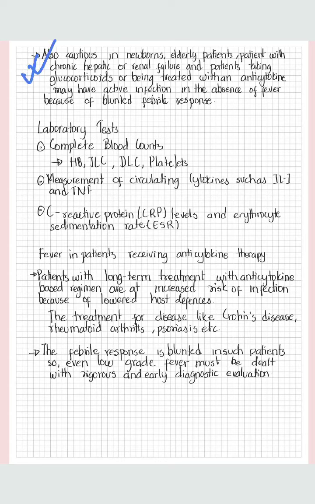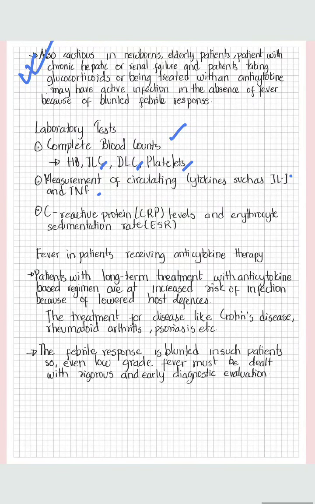Now, the laboratory tests include complete blood counts such as hemoglobin count, TLC, DLC, platelet count, and measurement of cytokines such as interleukin 1 and TNF. These are the pyrogenic cytokines. C-reactive protein levels and erythrocyte sedimentation rate are also very important investigations.